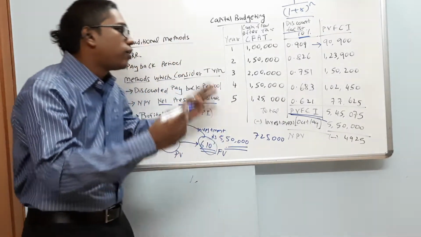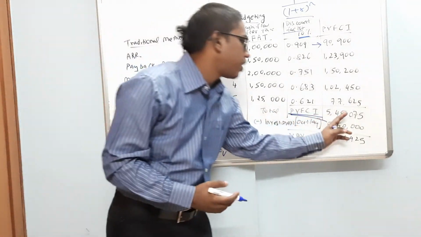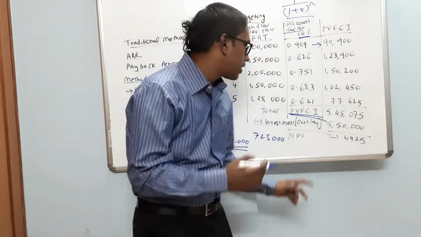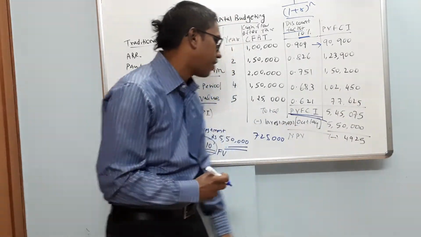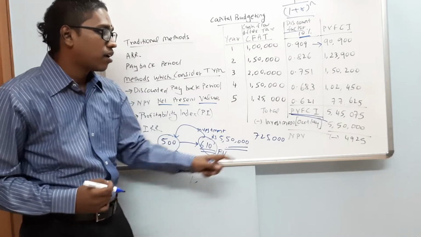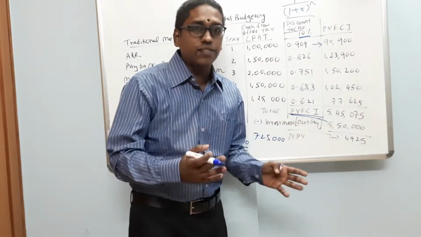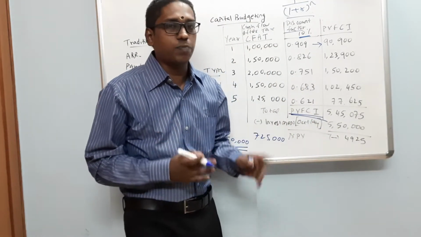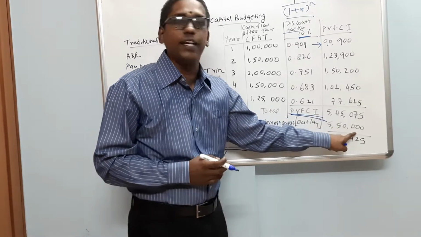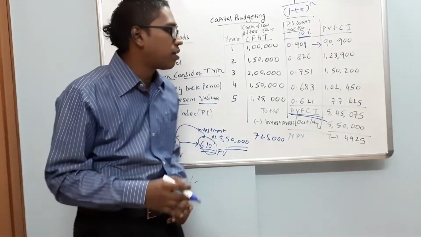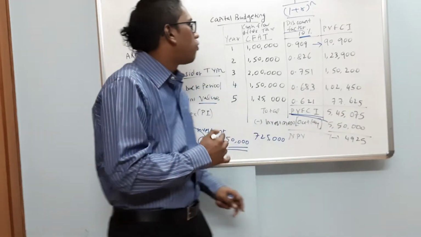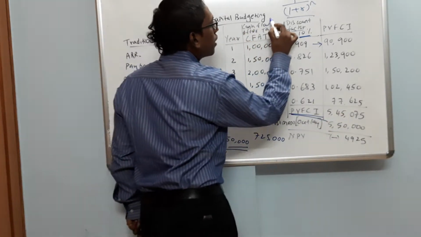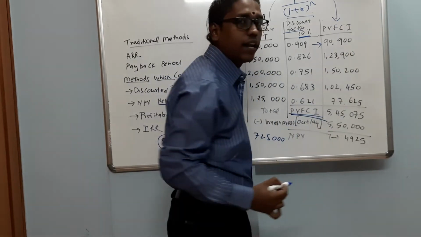Now, what you're going to receive is 545,075. Present value of future cash inflow is 545,075. And what is our investment? 550. Which means in today's terms, we spend 550, but in today's terms, we get only 545. So whatever we are getting in future, we are converting into present day value.